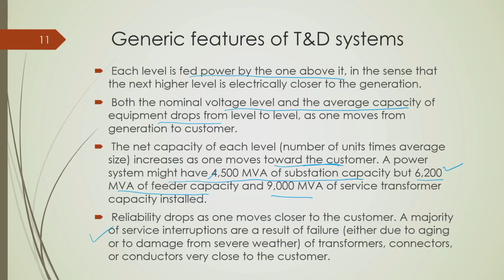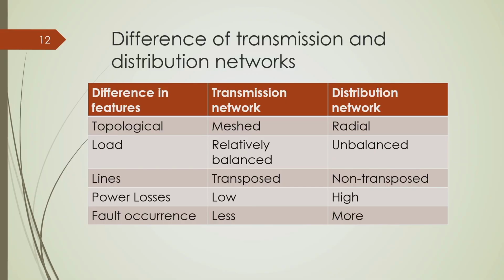Then also reliability drops. This thing I will discuss in due course of time. It means that distribution networks suffer from more outages, and therefore, they are less reliable than the transmission networks. Why so? I will discuss. This is the difference between transmission and distribution networks.